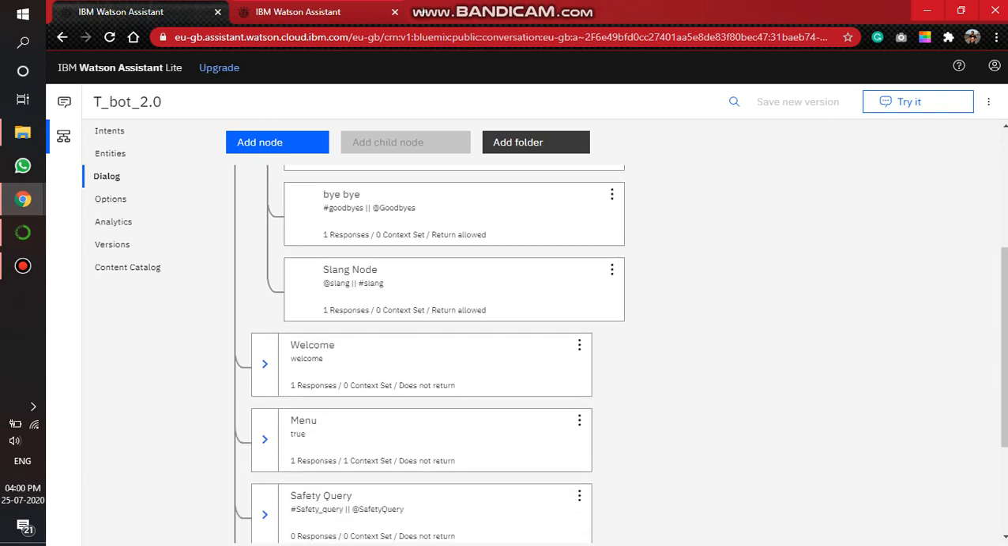The other node, the welcome node, first collects our name and then reverts it back through a display menu. The dialog flow runs based on the training given to it. The training is given by defining intents and entities. Moving on to the intents tab.